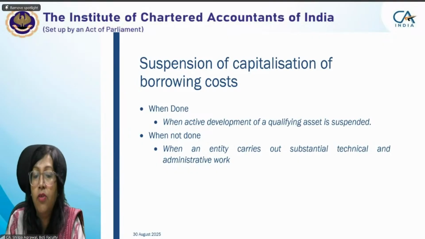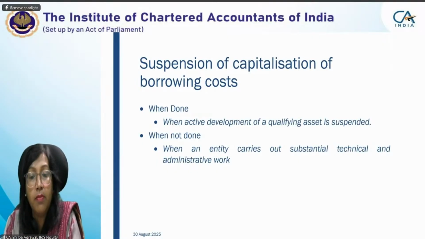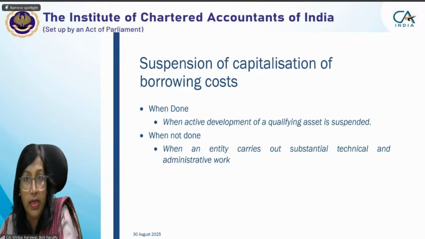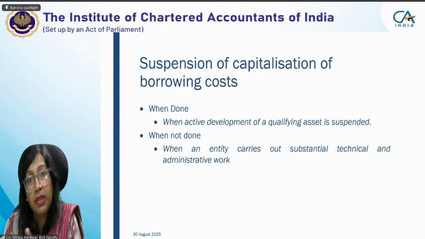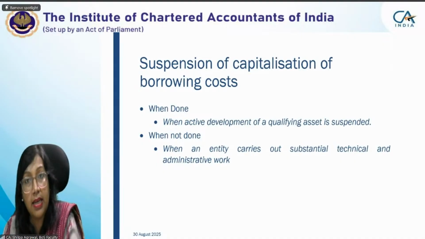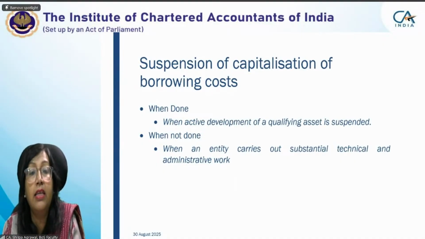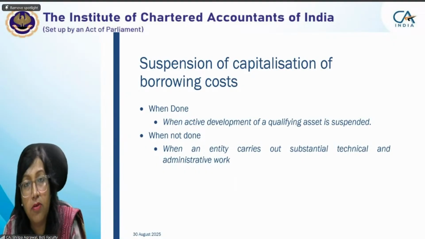If your physical construction stopped because some administrative or technical work was being done, though physical construction is not going on, the activity is still carrying on. So we won't say that activity has stopped, and when activity has not stopped, capitalization will also not be suspended.